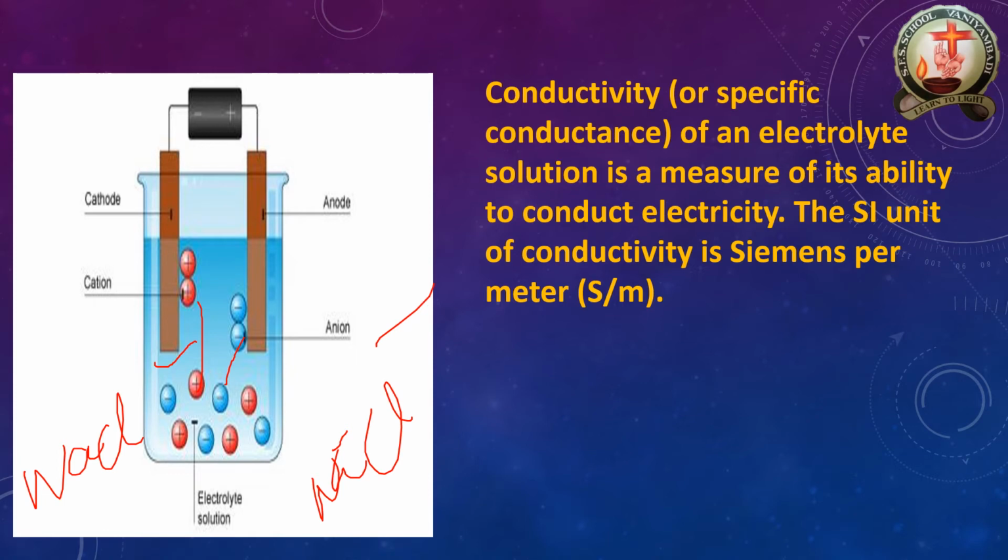So here we are going to see conductivity, or specific conductance. The conductance happens between the anode and cathode side. The specific conductance is helpful to find out the particular electrolyte solution. The unit of this measurement is Siemens per meter, otherwise we simply write S m inverse. This is also correct.